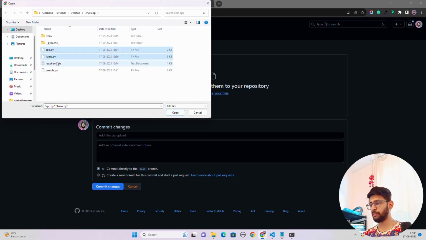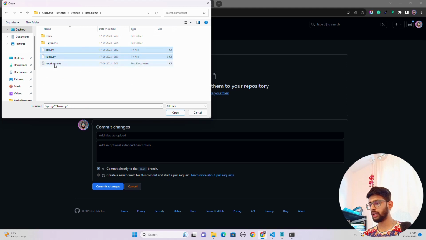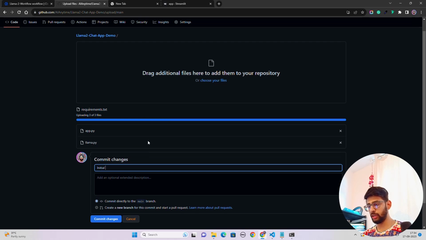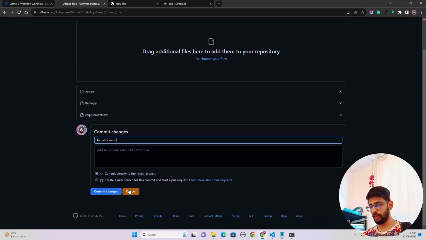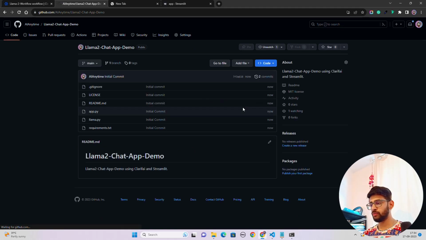So let me just do app requirements. I think I'm in the wrong folder. Llama 2 chat app requirements. These are the things that we have to do. And let me just do initial commit and commit changes. Now, once I do that, we can make some changes.